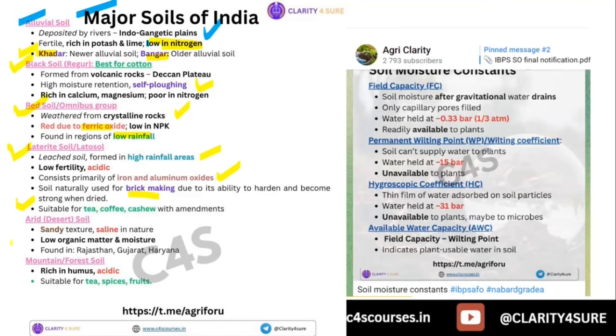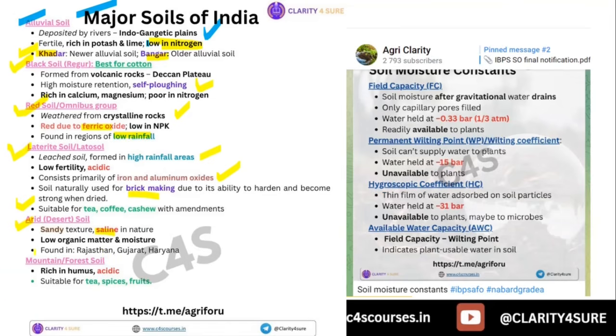Next is arid soil or desert soil. So here what is happening, the soil is saline in nature, and it has low organic matter and moisture content. And it is found in parts of Rajasthan, Gujarat, and Haryana.